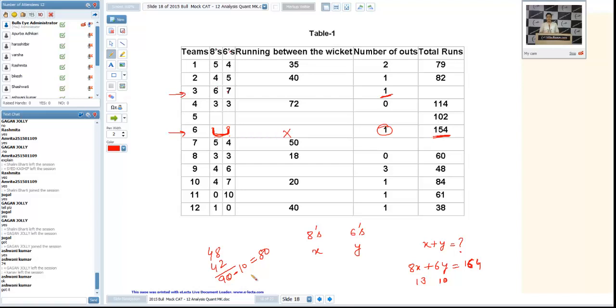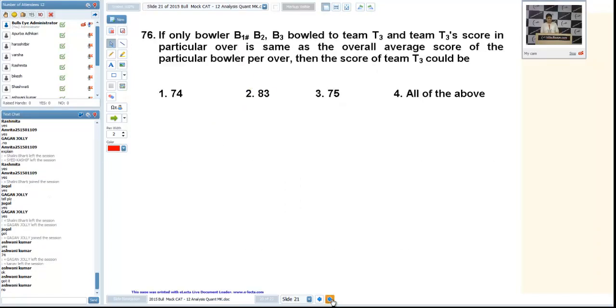Now in question number 76, the score of team 3 was asked. It should be more than 80, and there was only one option, 83. That was the answer. It was a very plain question. Yeah, still any problem? Okay, let us move now.